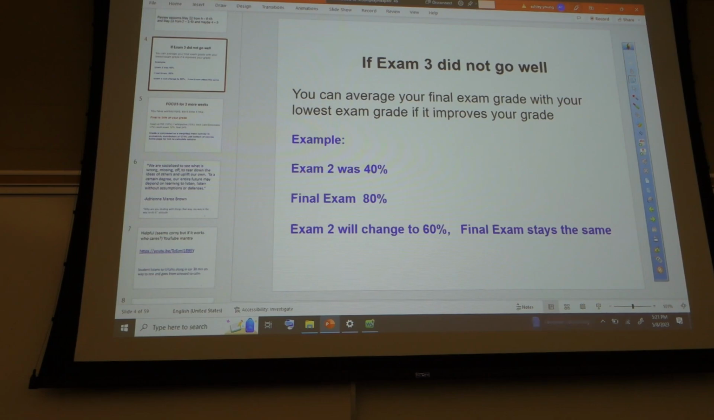So make sure you study hard, study well, smartly for the final. I would say start preparing for the final now.